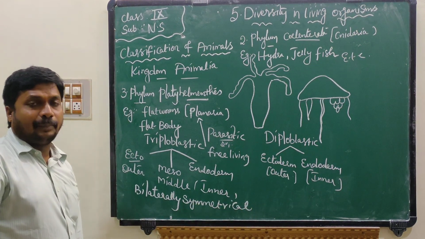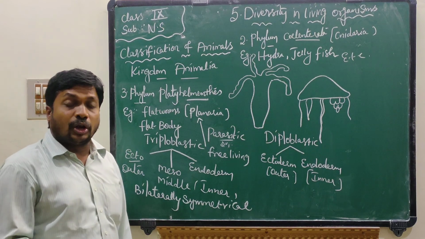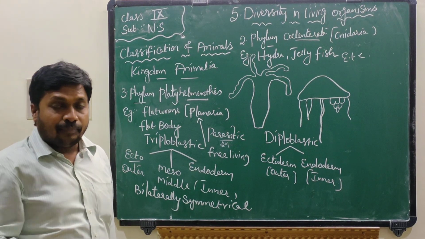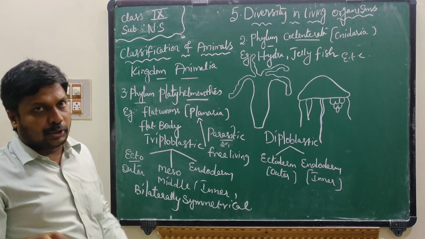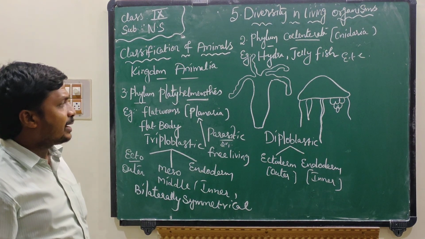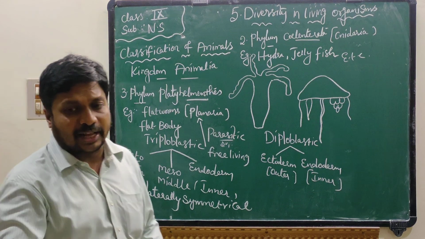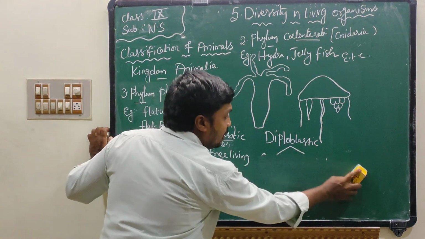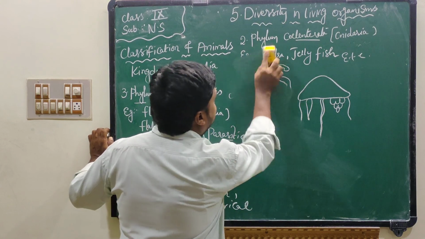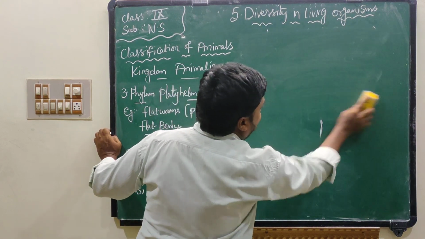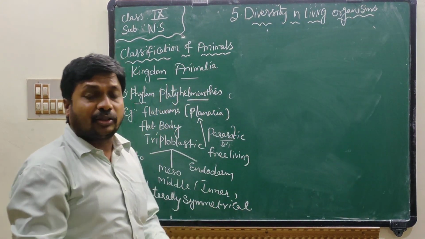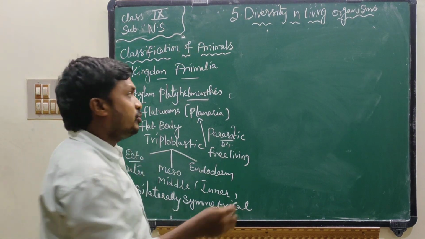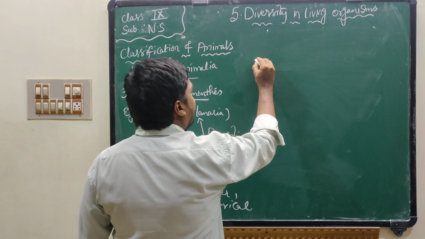Bilaterally symmetrical. Bilaterally means if you cut the organism in the middle, two equal halves will be produced. That is called bilaterally symmetrical. I will explain bilaterally symmetrical with the help of a simple diagram. See here, bilaterally symmetrical means if you cut the organism in the middle, two equal halves will be produced. For example, see here,